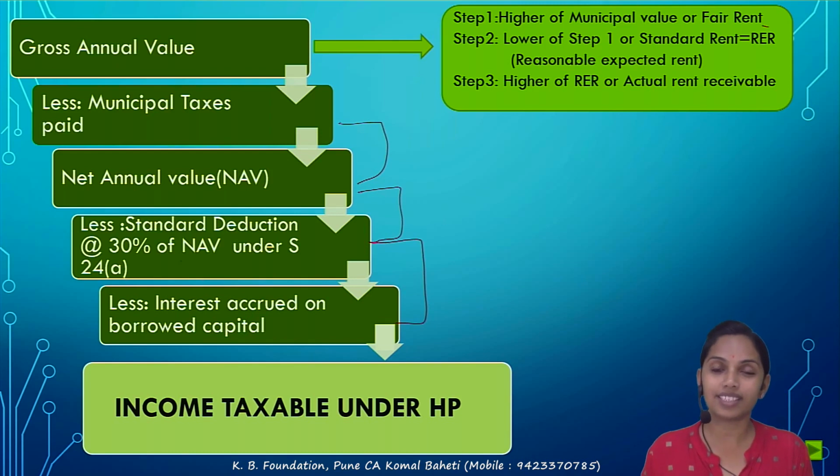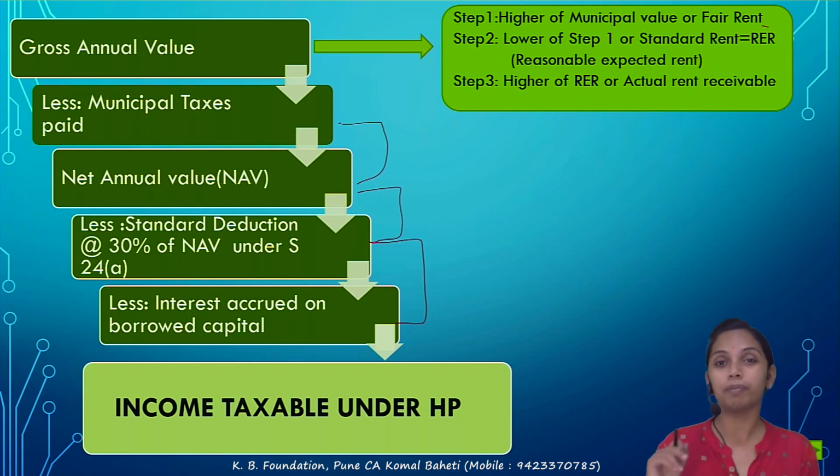Try to understand, even if the actual rent is 0, correct? Actual rent comes into the picture in the 3rd step. Even if the actual rent is 0, the step 1 and step 2 answers would be there, and that would be taxable. In a nutshell, the municipal value or the market rent of the property would be taxed under the HP, not the rental income.